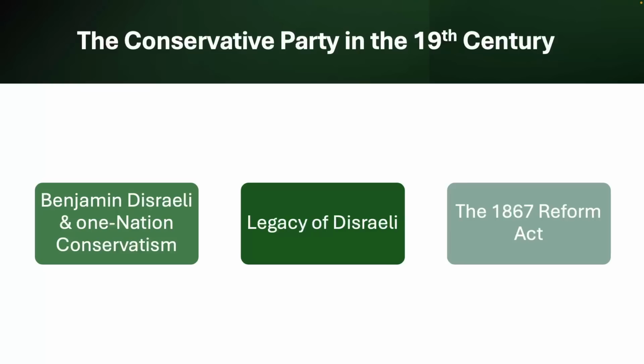Now, Disraeli in particular recognises the potential for the Conservative Party to win over the urban working class by offering these kinds of social reforms and a sense of national pride. At the time, the 1867 Reform Act was intended on the part of Disraeli and others in the party to secure victory in the election. But in fact, Disraeli does not win the next election and only gets back into office in 1874.